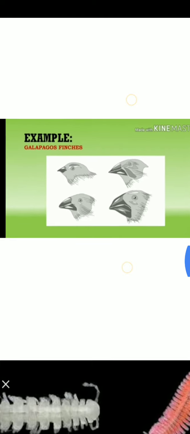The example is Darwin finches. Darwin finches of the Galapagos Islands are famous for adaptive radiation. The ancestors of these birds were seed eaters, and when their population became very high, due to competition for the same niche, they changed their character, meaning they acquired a different feeding habit. Due to the different feeding habit, they changed their beak shape and the length and breadth of the bill.